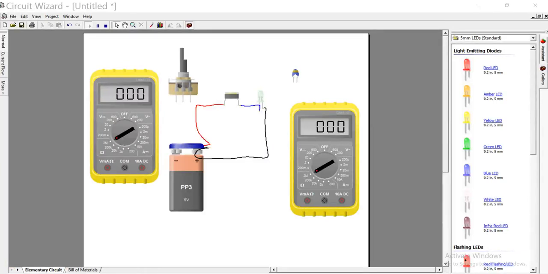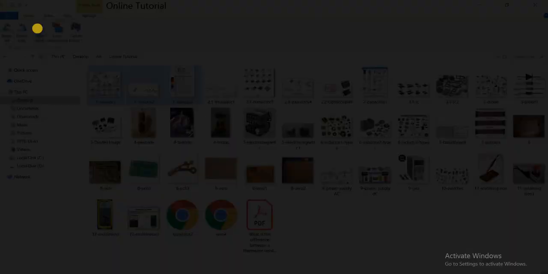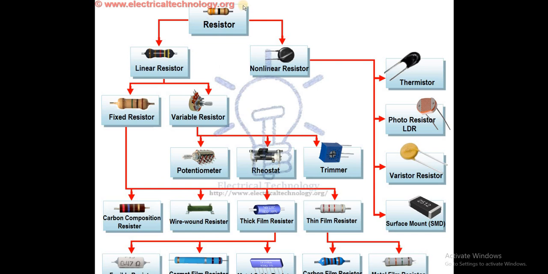Before we move on, I'd like to show you the classification of resistors. So now let me pause this and explain. Resistors are classified into linear resistors and non-linear resistors. A linear resistor is a resistor that has a linear value. That means if the value is changed, it will change linearly, not exponentially or in log format.